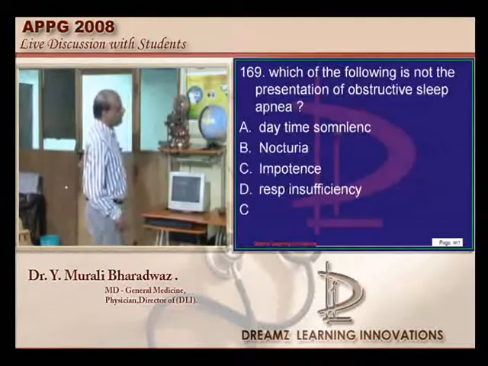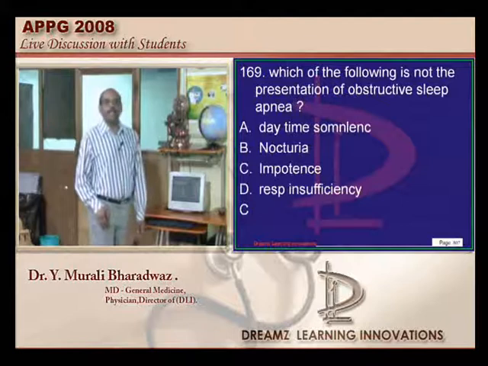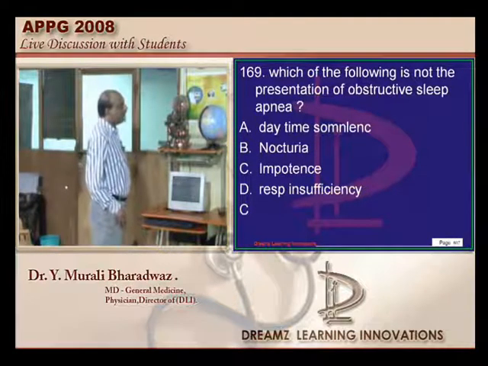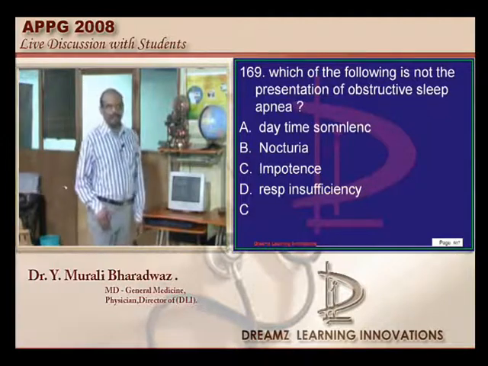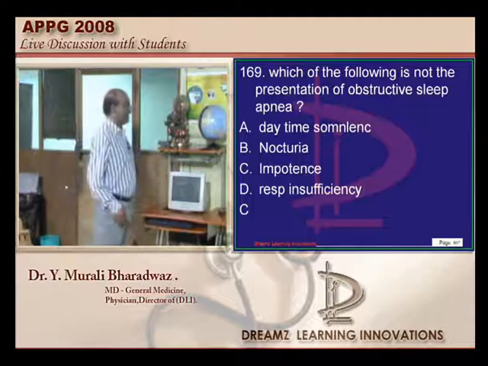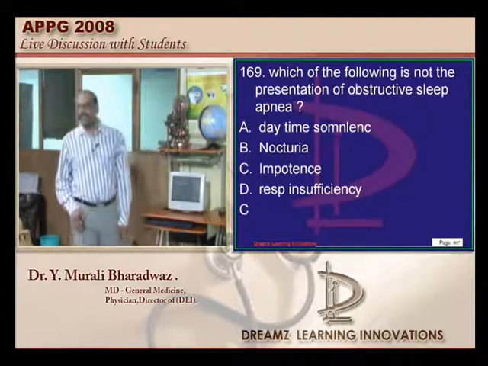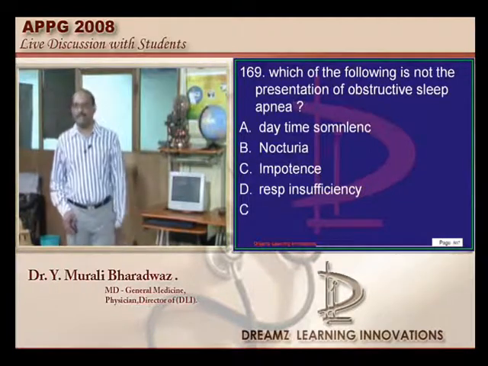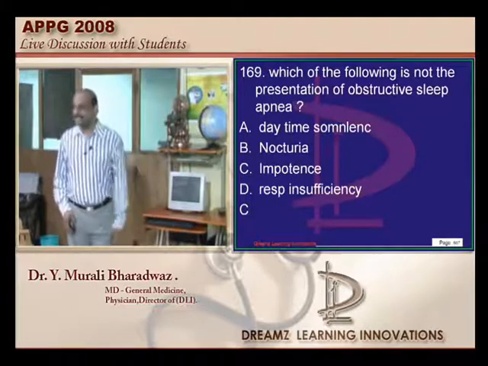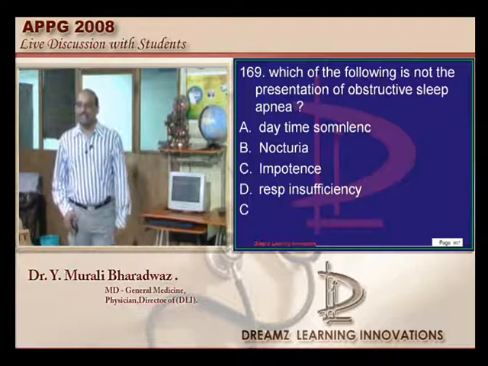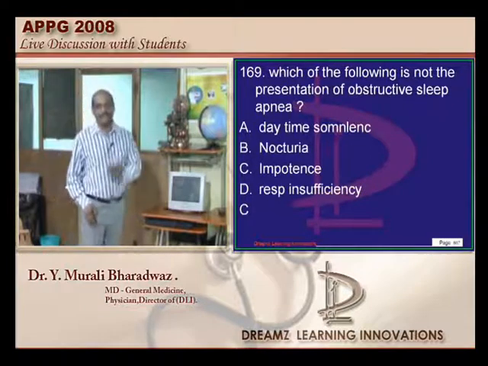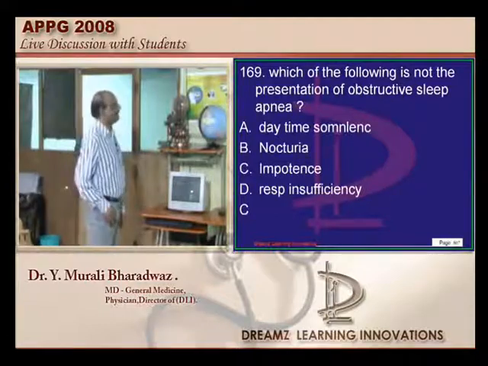In obstructive sleep apnea, morning time somnolence can be there, and there can be respiratory insufficiency. Will there be nocturia? I don't have reference on B and C. Impotence, definitely it is not cited as one of the common causes. In fact, patient is awake the whole night. C and B I am not very sure which is the possible answer. You can give me a better judgment.